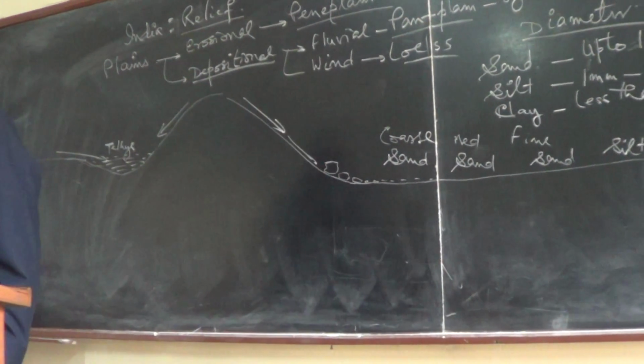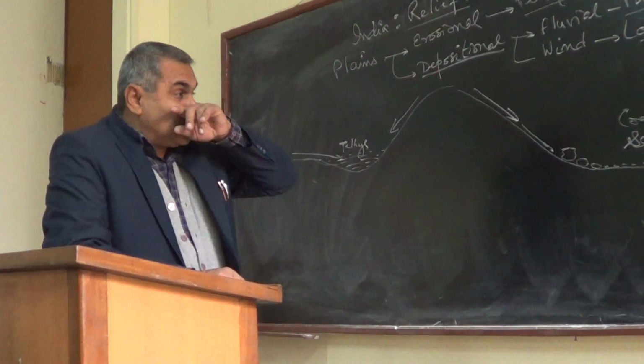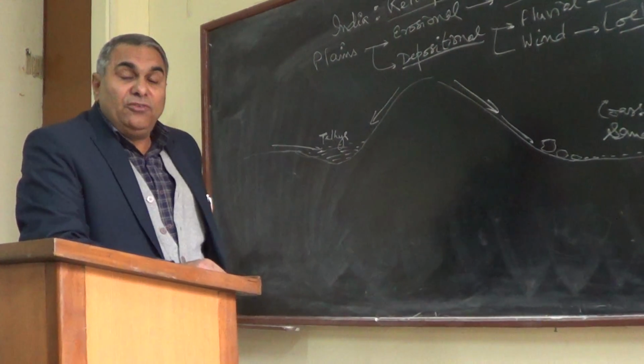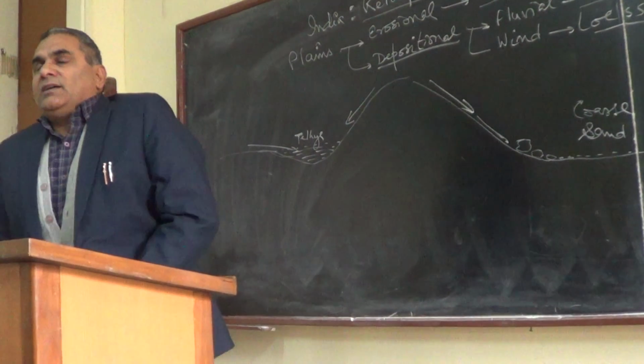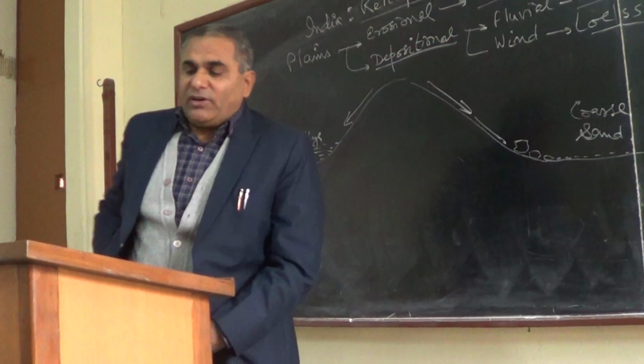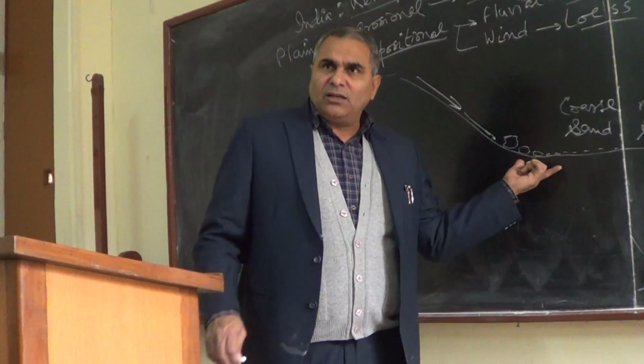So these are the different nomenclature for measurement of the different particles. So if you see the Himalayan plains, when we are closer to the Himalayas, we have the coarser material.